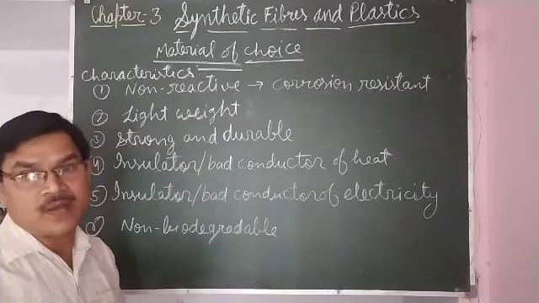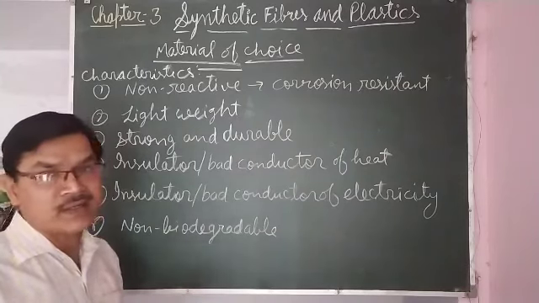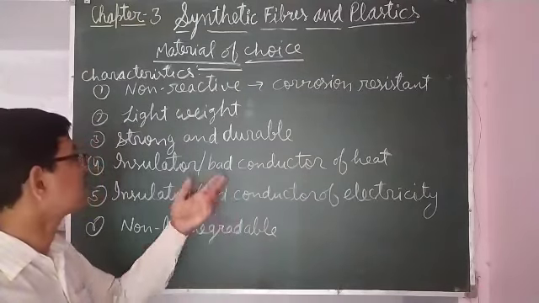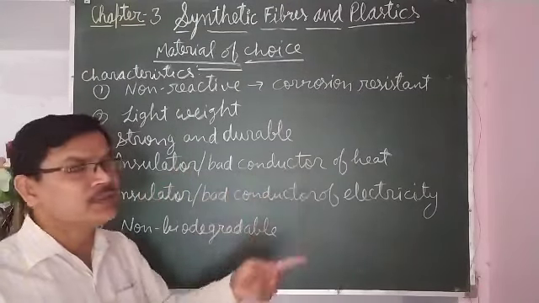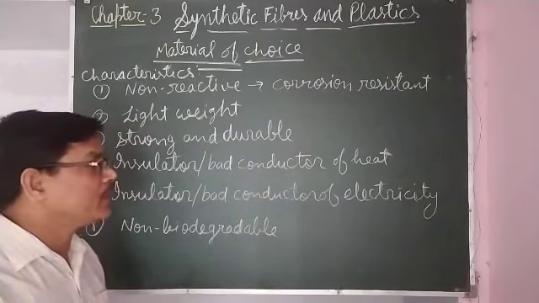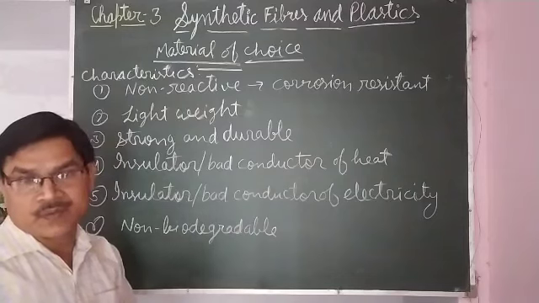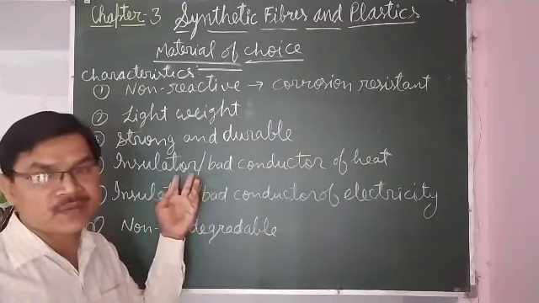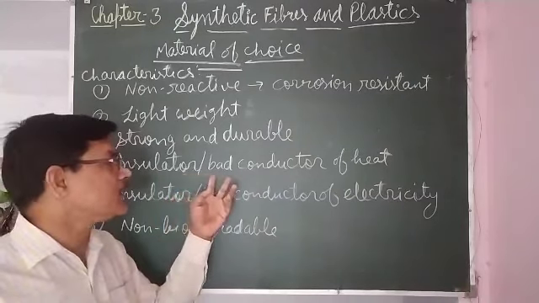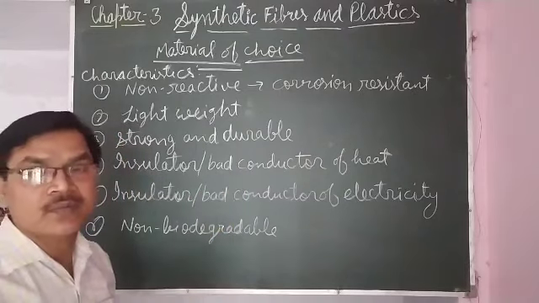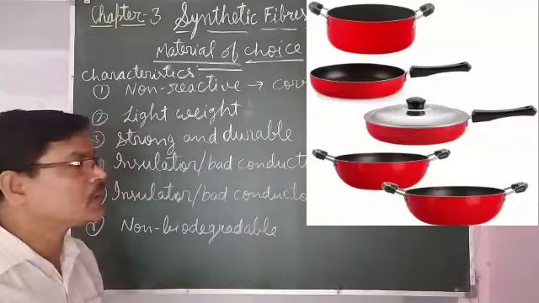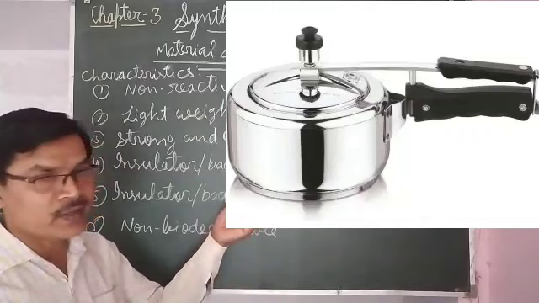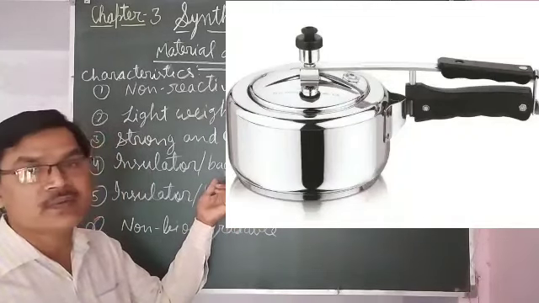Strong means whatever containers or things are made of plastics, they last longer. So they are durable also, and they are insulators or bad conductors of heat. Because of that, wherever there is a need for no conduction of heat, plastic goods are used, such as the handles of cookware and the handle of a pressure cooker, which are made of plastic. That is because plastic is a bad conductor of heat.